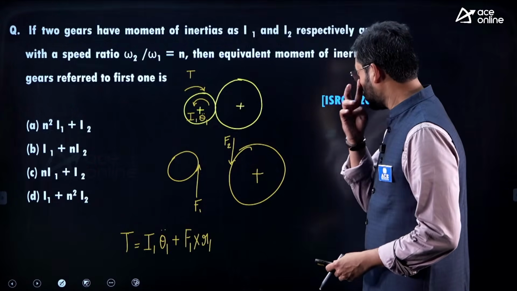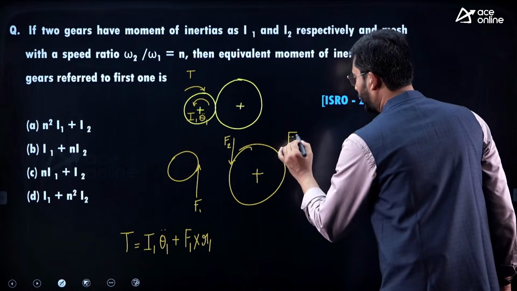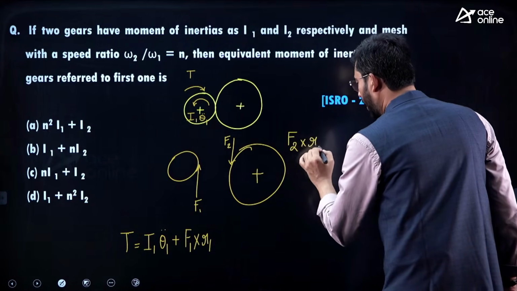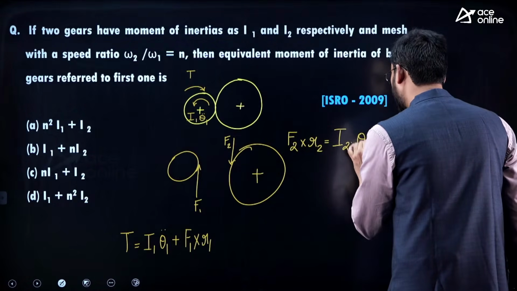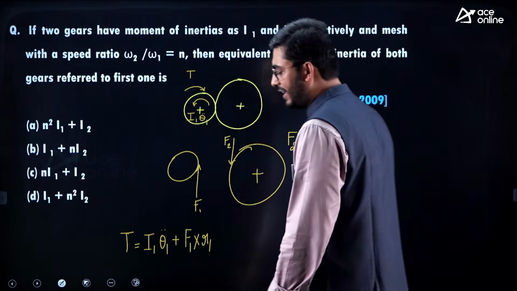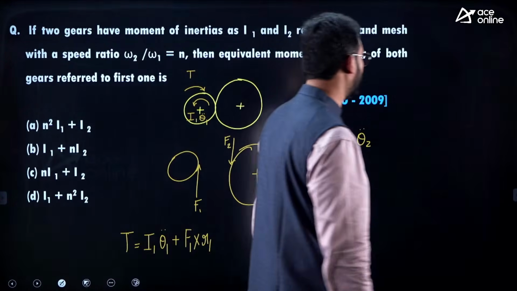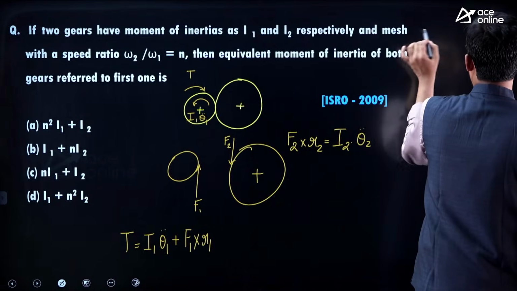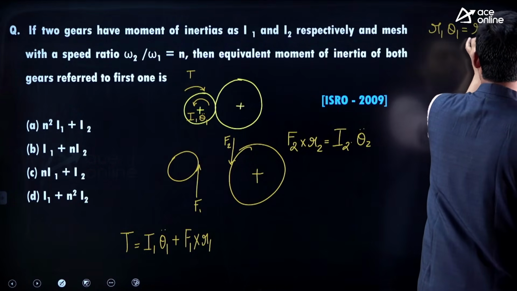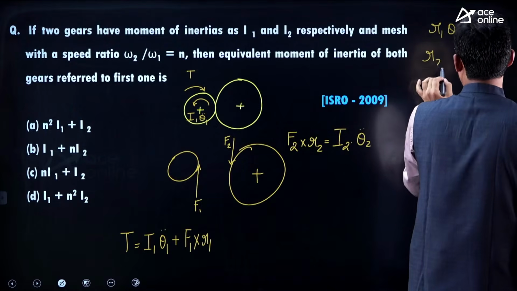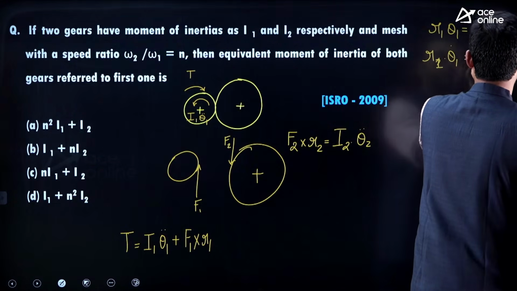For gear 2 I can write F2 into R2 is equal to I2 into theta 2 double dot, that is the angular acceleration of the gear. Here it is a case of rolling motion, so we write R1 theta 1 is equal to R2 theta 2. If I differentiate it, R1 theta 1 dot equals R2 theta 2 dot.